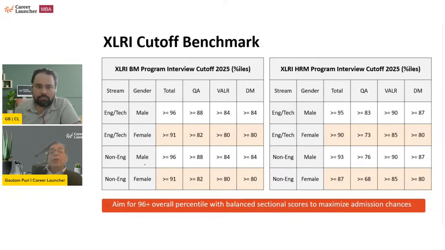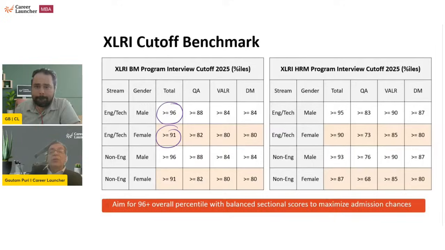Now it might look like a huge difference कि male engineer getting calls from XLRI BM at 96 percentile while female engineer at 91 percentile. मोटा मोटा आधे नंबर का फर्क है ये. Half a mark, 0.75 marks. That's the kind of difference. In the worst case, it is going to be a 1 mark difference. Okay, so it is not a huge difference.